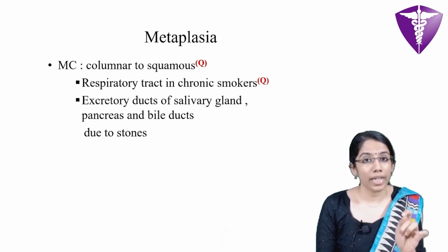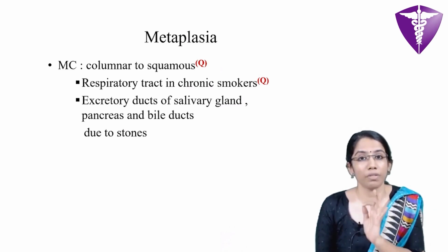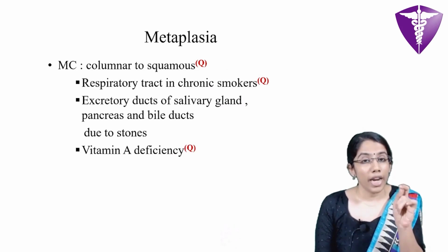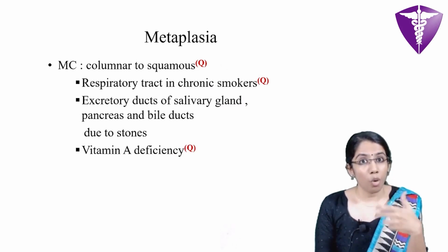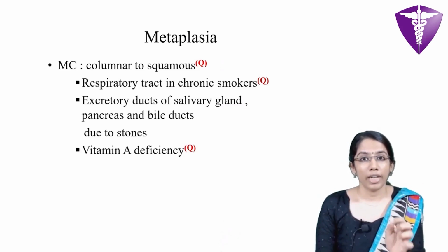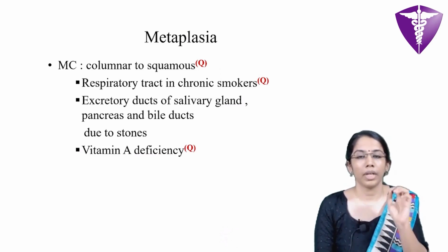The normal secretory epithelium is replaced by stratified squamous epithelium. And in case of vitamin A deficiency, because probably the tissue becomes more prone to free radical injury, in the respiratory tract there occurs squamous metaplasia.